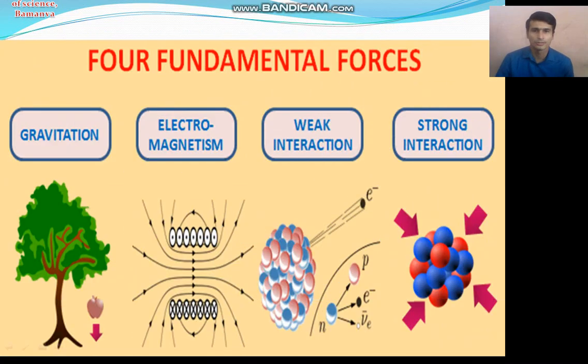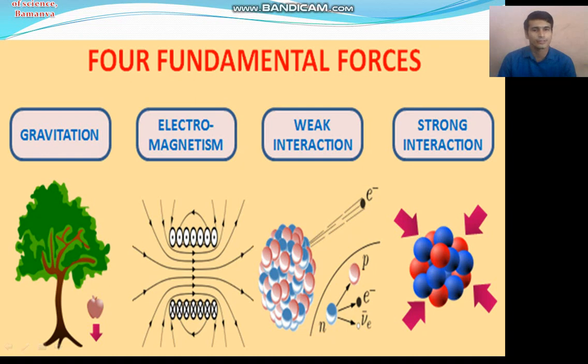Gravitational force is associated with different phenomena occurring in nature; all objects fall towards the earth due to gravity. Electromagnetic force: an electric charged particle exerts a force on another electric charged particle, which is the electric force, and magnets exerting force on each other is the magnetic force.